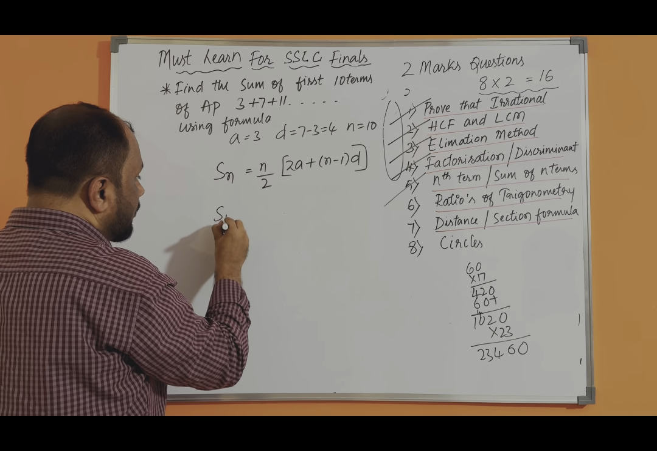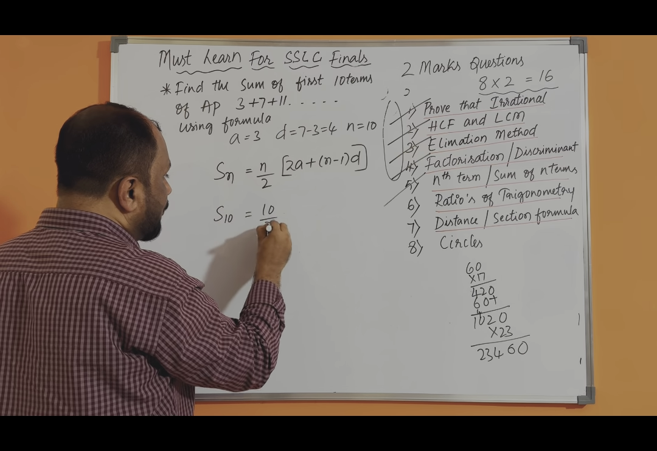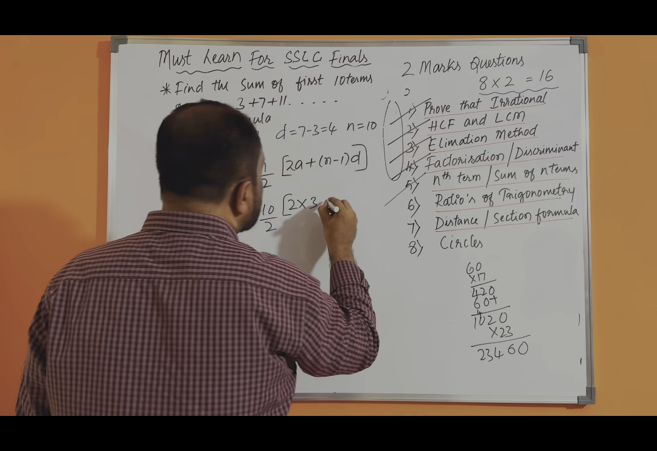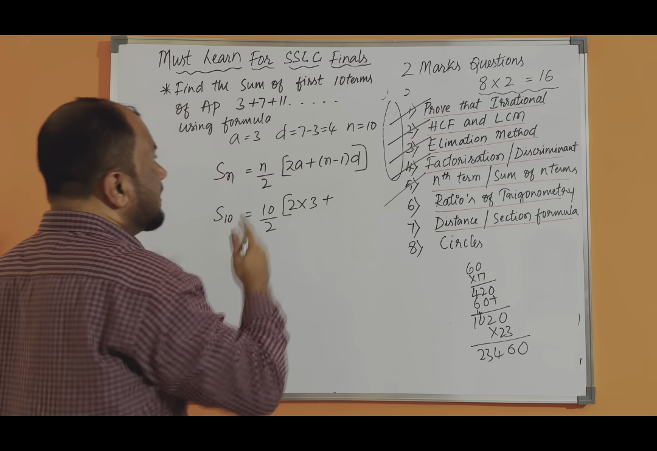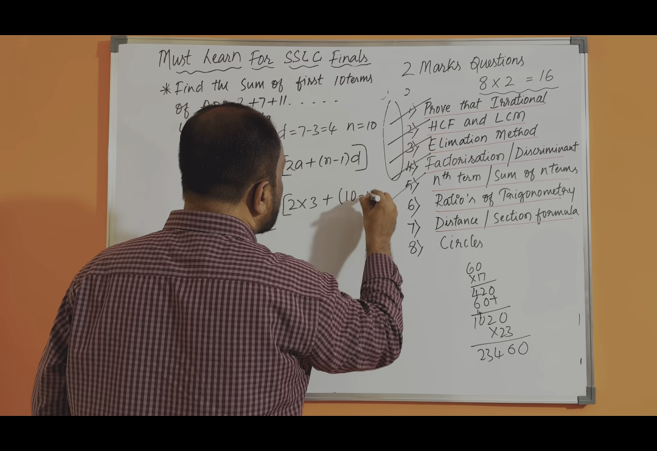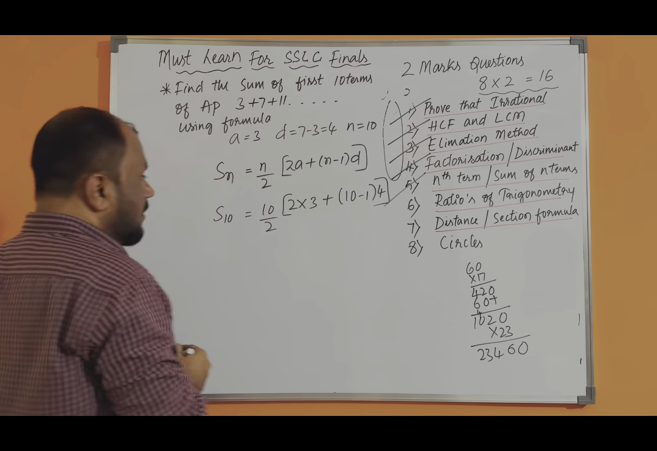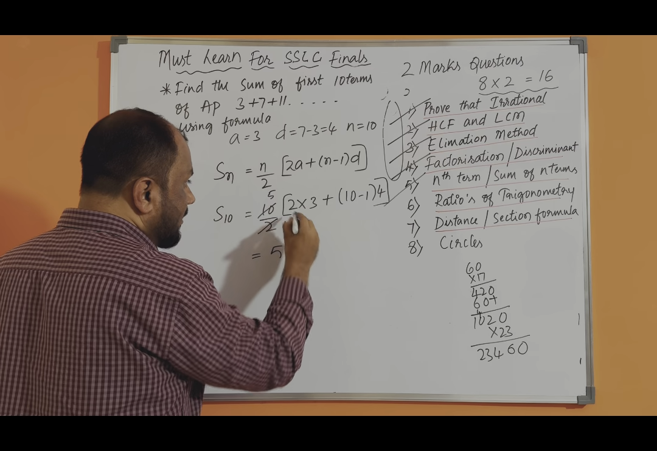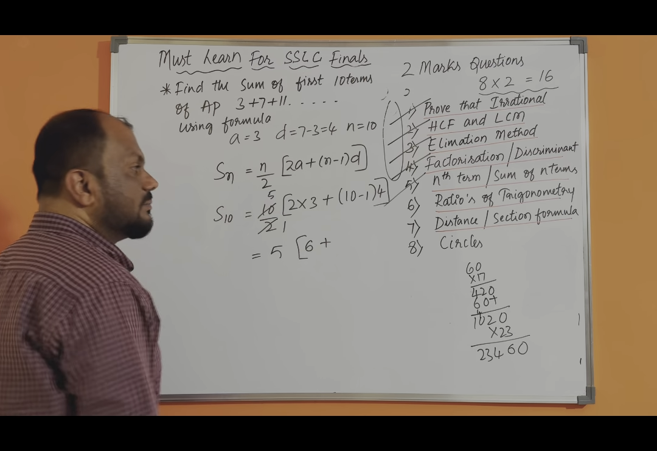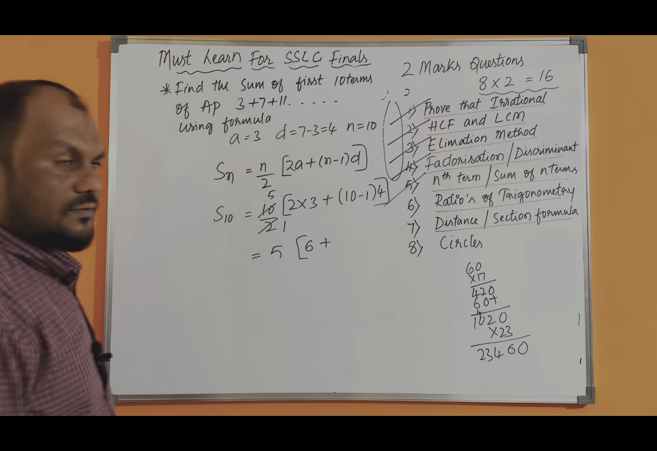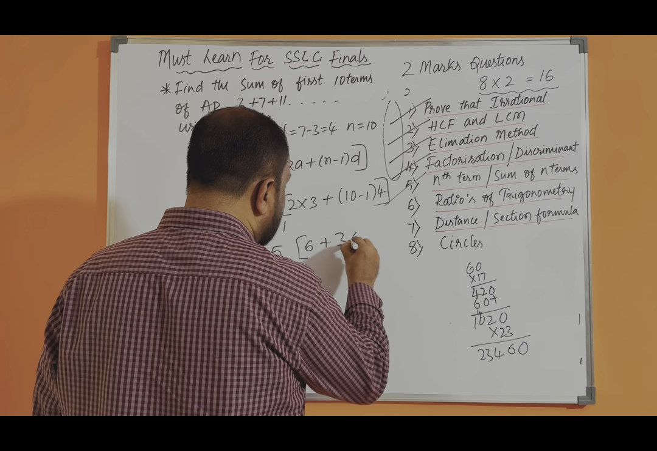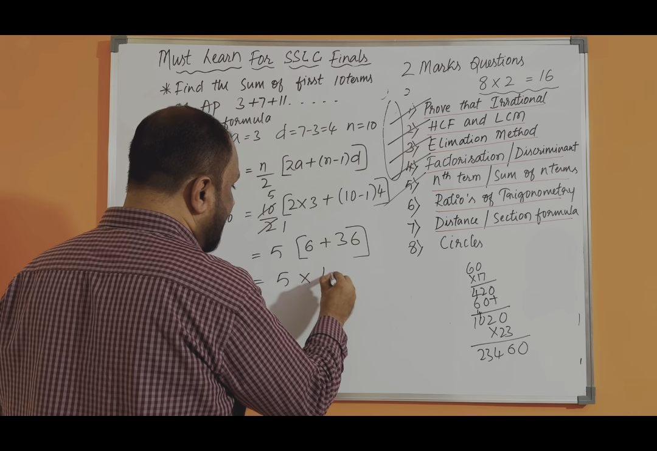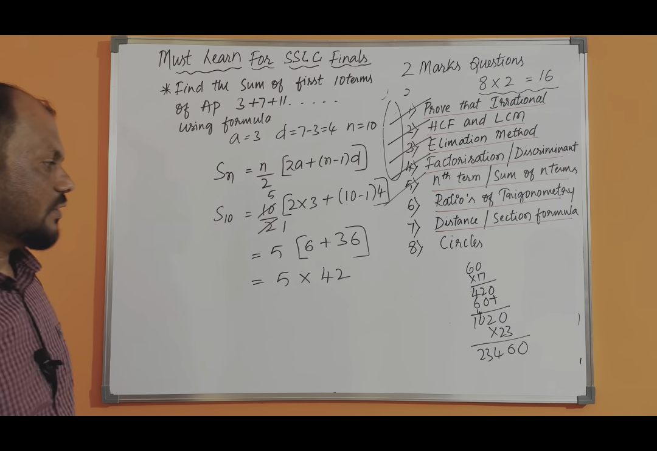So S10 is equal to 10 by 2 in bracket 2 into a, which is 3, plus the value of n is given, 10 minus 1, d is how much? 4. So 2 ones are 2, 2 fives are 10, simplify this one. 5 in bracket, 2 threes are 6, plus 10 minus 1 is 9, 9 fours are 36. So now 5 into how much? 42. 36 plus 6 is 42.